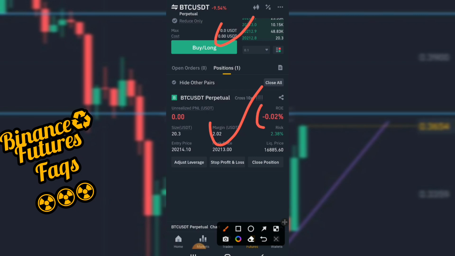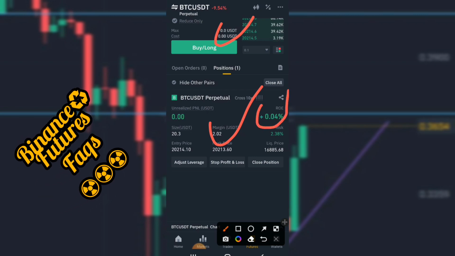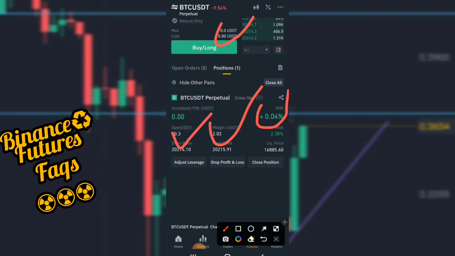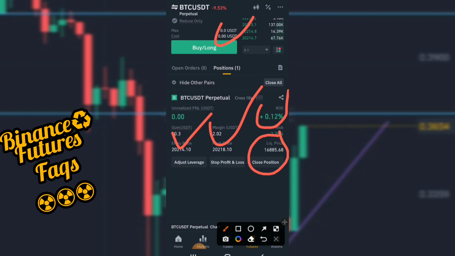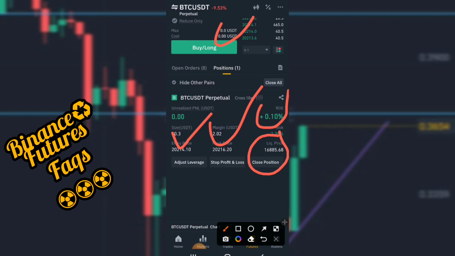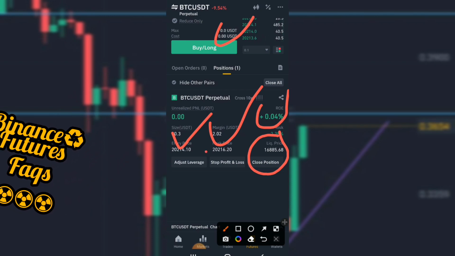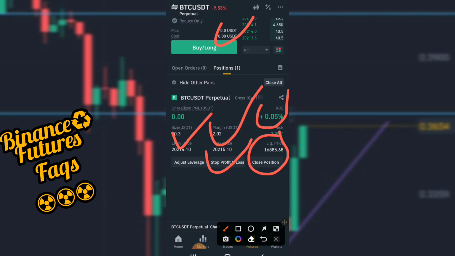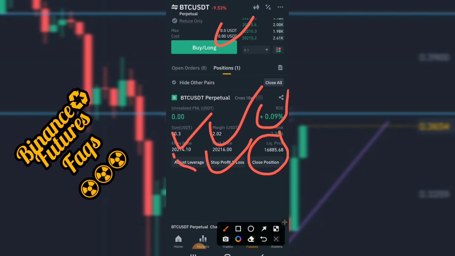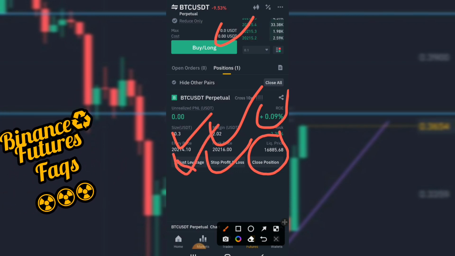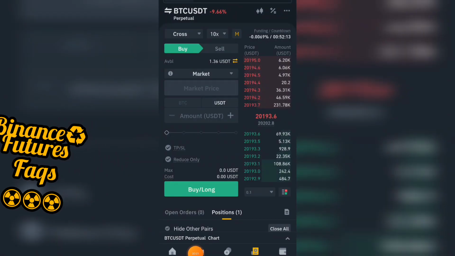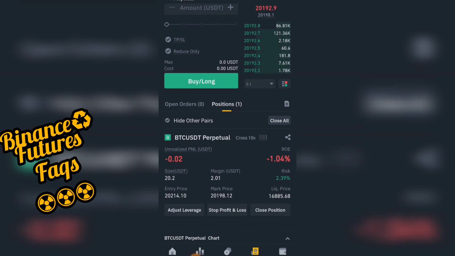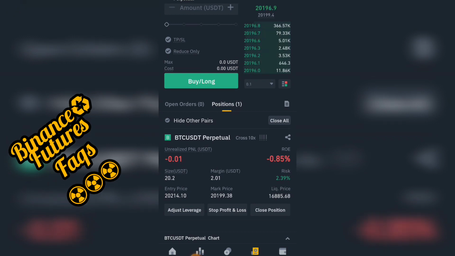You can see the return on investment, the risk, and that we're currently in profit. You can leave these positions and you can see your liquidation price. If BTC gets to this price, your asset will be liquidated. Now you can see the mark price, the current price, and then the entry price. You can also send this screenshot to your friends. So this is basically how to go about futures trading.